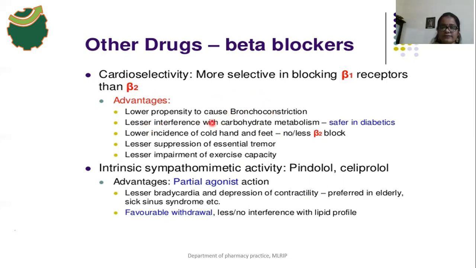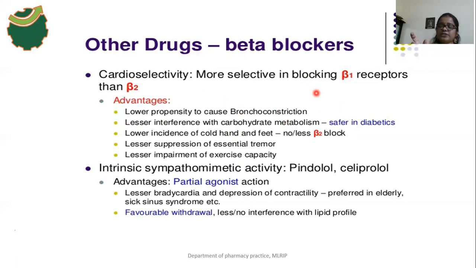There is no interference with carbohydrate metabolism, so that's why the drug is safer in diabetes. Normally the glycogenolysis process and the lipolysis process are mediated by beta 2 receptors. Here these cardioselective drugs have lesser interference with carbohydrate metabolism, because these drugs only block the beta 1 receptors, and do not block the beta 2 receptors. So that's why these cardioselective drugs are safer in diabetes patients. And beta 2 blockers are contraindicated in diabetes patients. Note down, beta 2 blockers are contraindicated in diabetes patients.